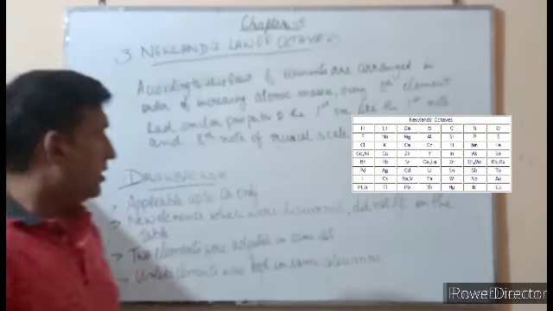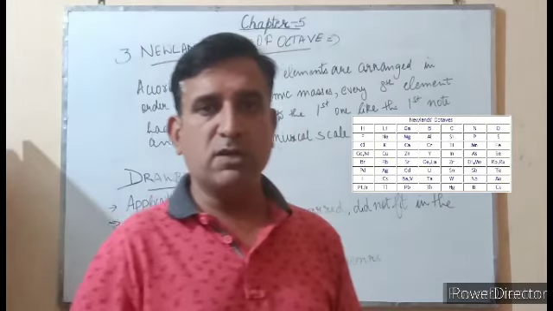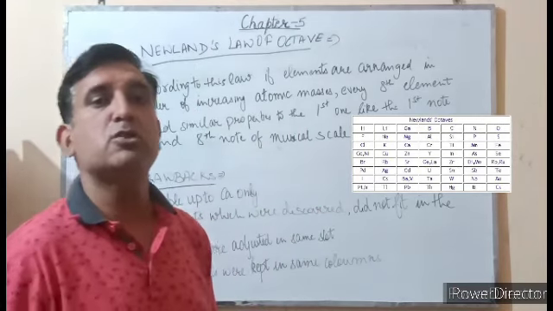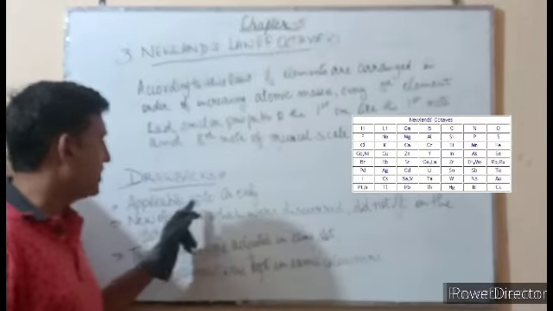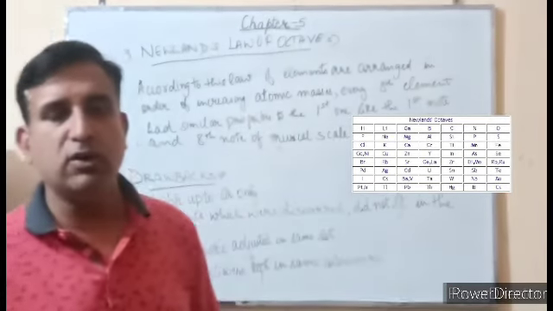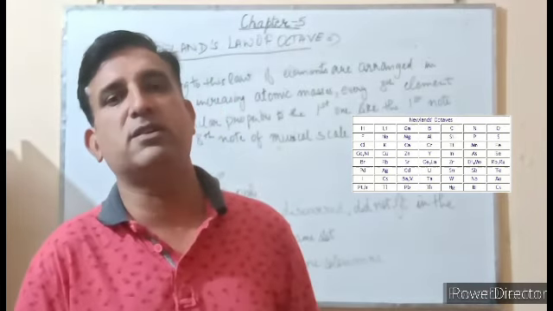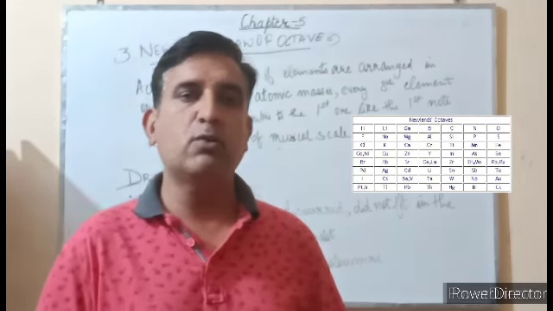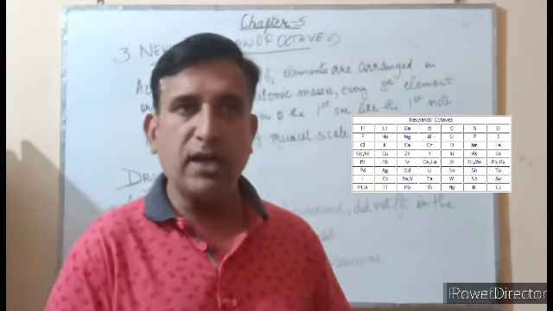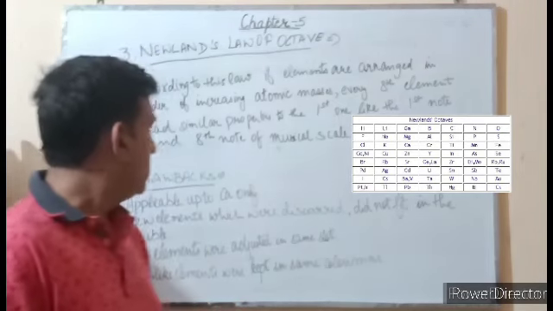Now, this law was also rejected. Why? Because of some limitations. So what were the limitations or drawbacks of Newland's law of octaves? The first limitation was that it was applicable only up to calcium, that is, only up to the 20th element. However, at that time 56 elements were known to Newland, and out of 56, Newland could arrange only 20 elements on the basis of increasing atomic mass.